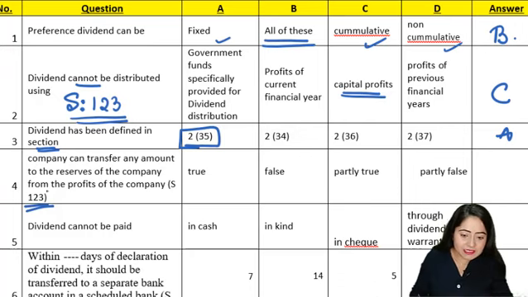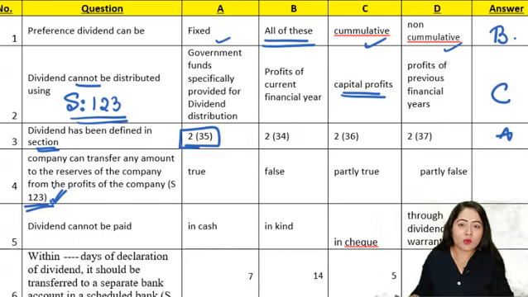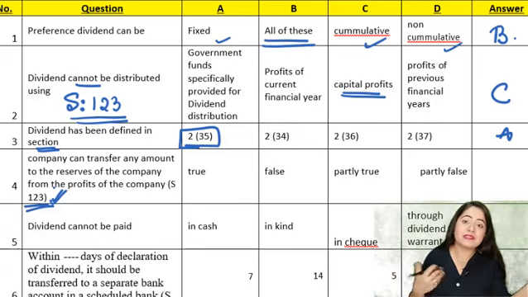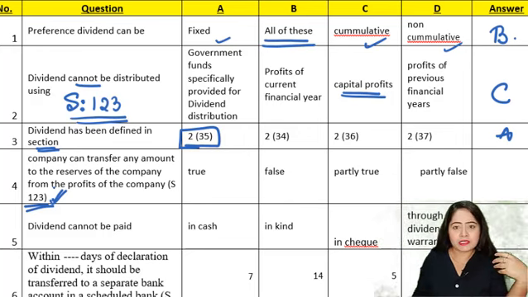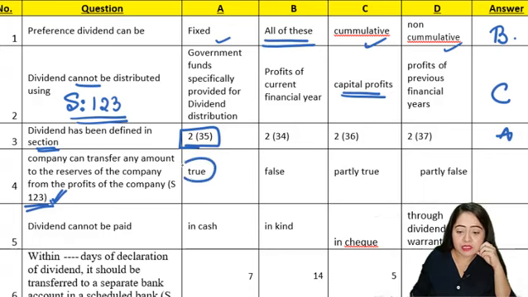Well, that is stated in section 123. Section 123 clearly states that it is up to the company. Company will have to decide according to the company's business plans. If the company wants, they can put some amount in the reserves. If the company does not want, then it need not keep the amount in the reserves. It can pay off the entire amount as dividend. So here the company can transfer any amount to the reserves of the company from the profits of the company. The answer is true, which is A.